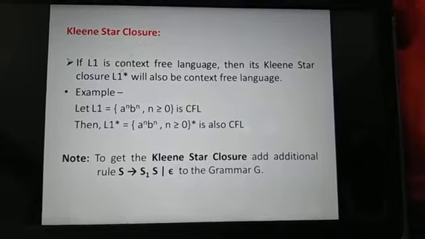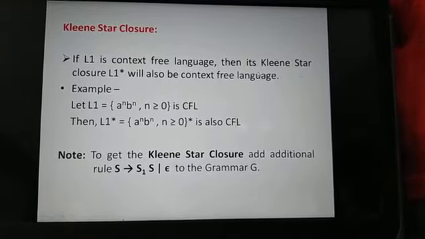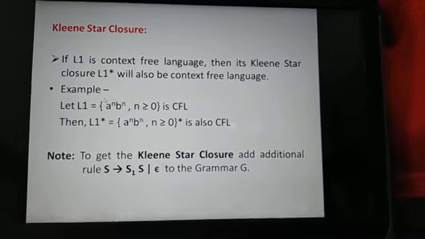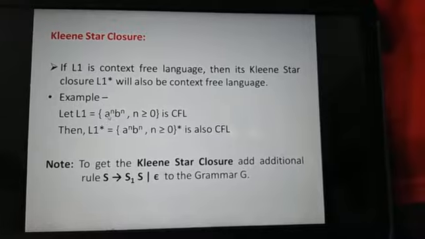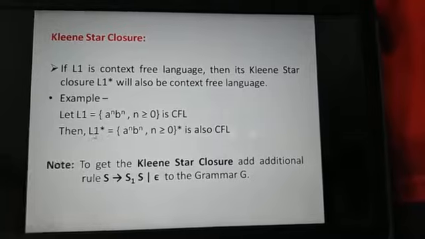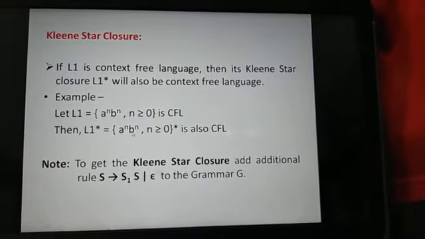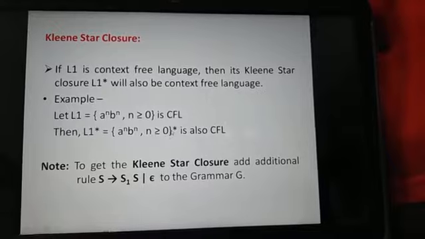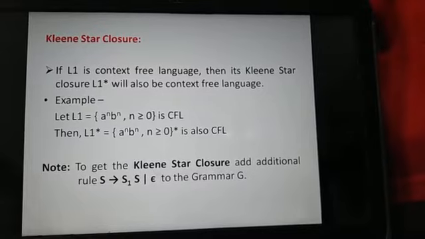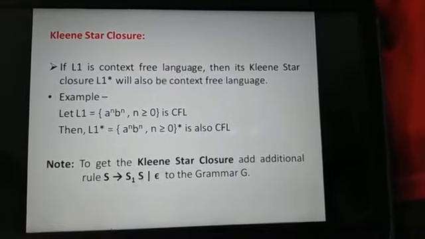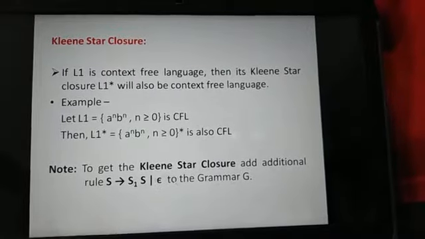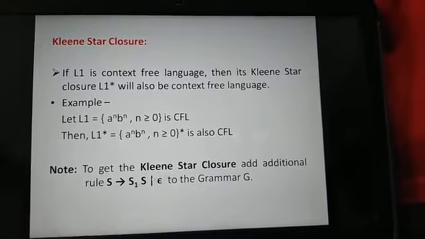Now Kleene star closure. If L1 is a context-free language, then its Kleene star closure, denoted as L1 star, will also be a context-free language. As an example, let L1 equal a to the power n, b to the power n, where n is greater than or equal to 0, a context-free language. Then L1 star equal to a to the power n, b to the power n, where n is greater than or equal to 0, the whole star, is also a context-free language. Note, to get the Kleene star closure, add the additional rules S produces S1 S and S produces epsilon to the grammar G. Here you can see that epsilon is also a production.